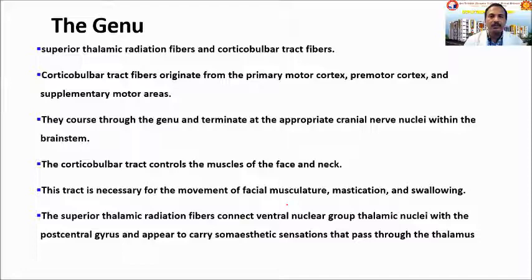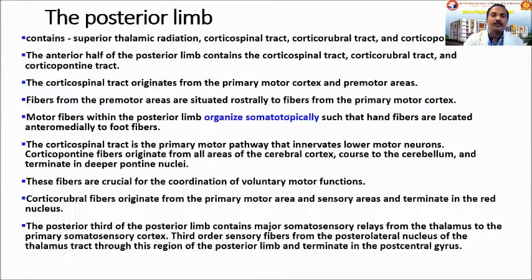In the genu, there are the fibers which are present, mainly the corticonuclear and corticospinal fibers, a small part of the corticospinal fibers, which are projecting from the primary motor area, premotor area, and all. Along with that, there are some corticoreticular fibers also present in the genu of the internal capsule.